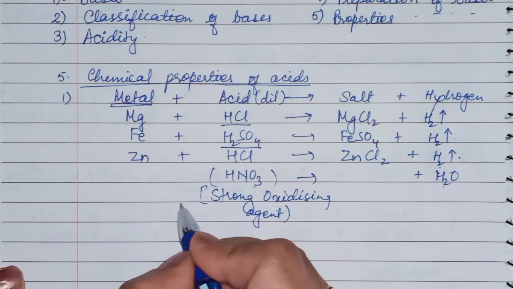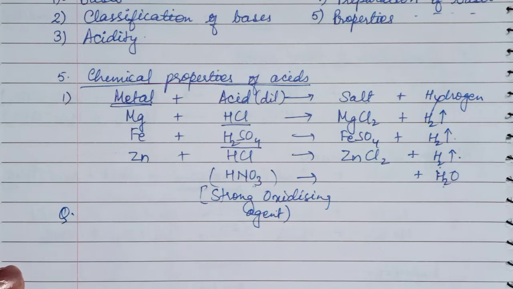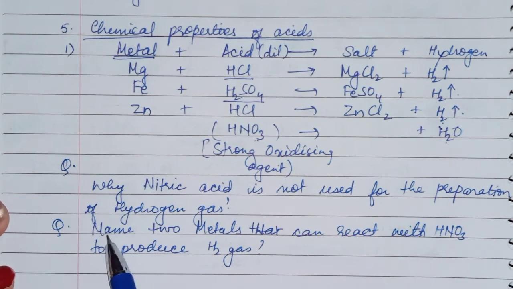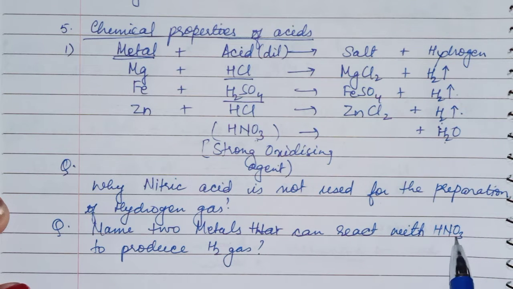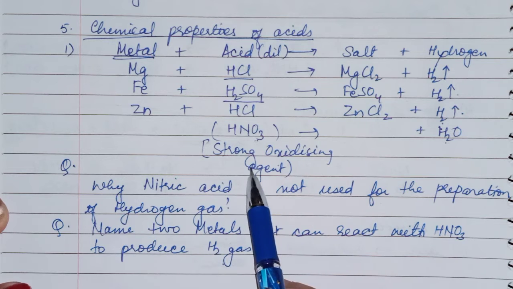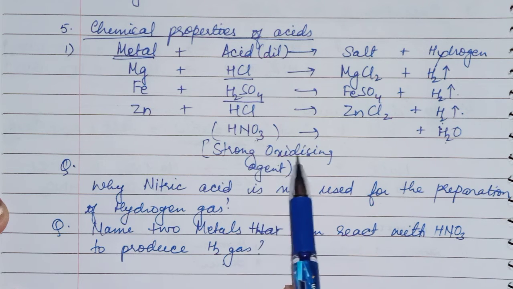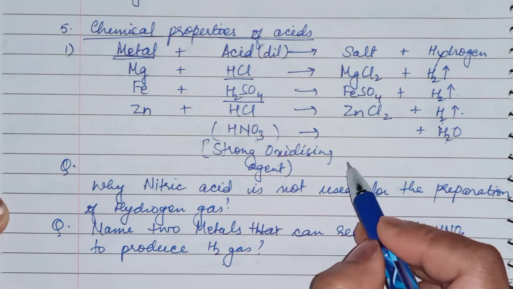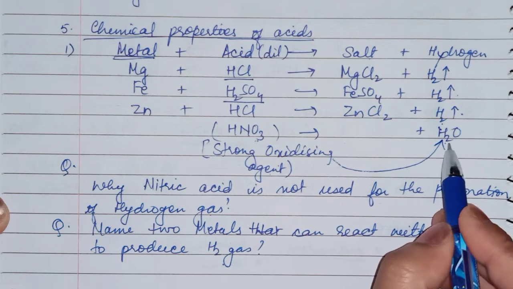Here one important question: name two metals that can react with nitric acid to produce hydrogen gas. And the first question is why nitric acid is not used for the preparation of hydrogen. Just now I have explained, because nitric acid is a very strong oxidizing agent. It will convert hydrogen into water.